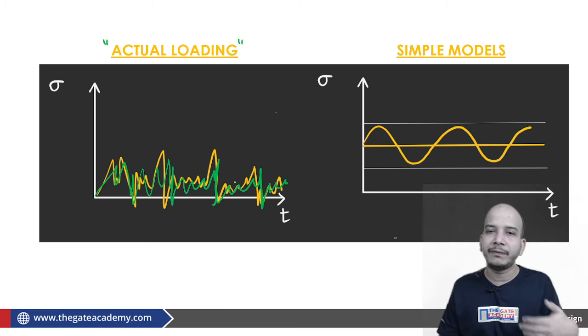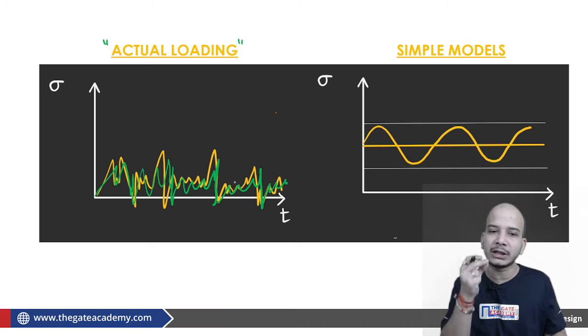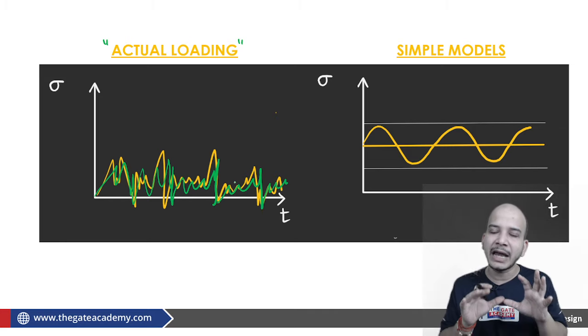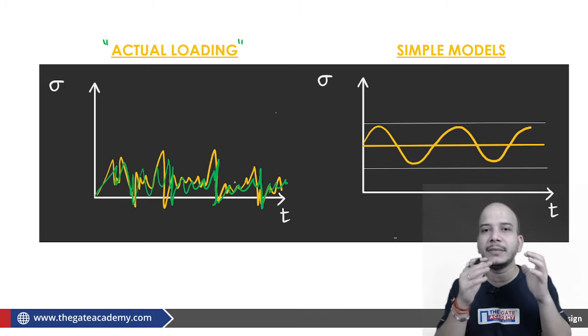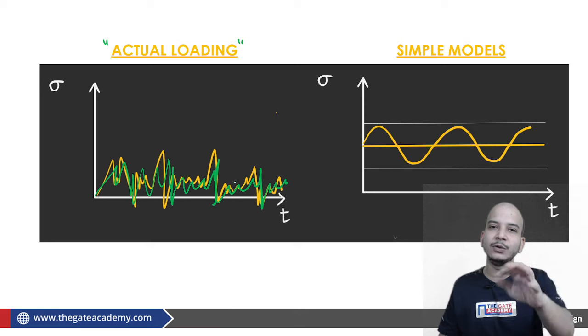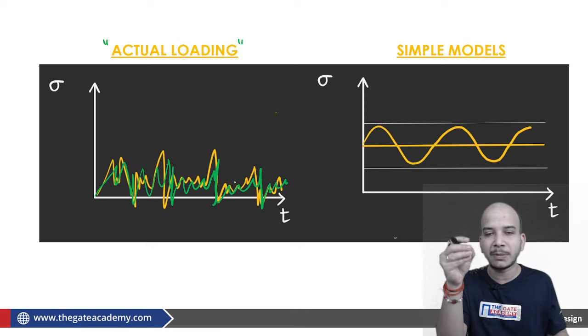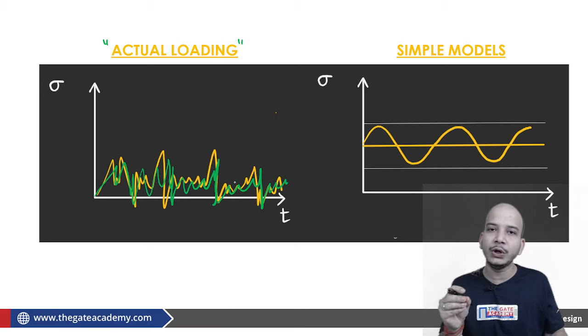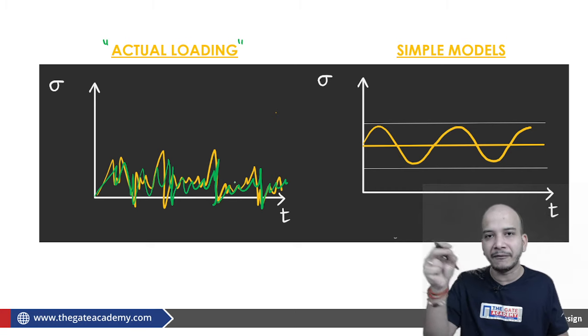Now they want to find how much load this base is taking, and what type of load that base is taking. Basically it is a fluctuating load. The machine is under motion, and therefore some fluctuating load is there. Now in actual, what are the variations of the load, what are the variations of sigma on the material, that we have to find, but that will take ample time. It will take 2 to 3 years to determine that this particular machine is going to be under this particular type of loading, with this maximum stress, minimum stress, and variation.